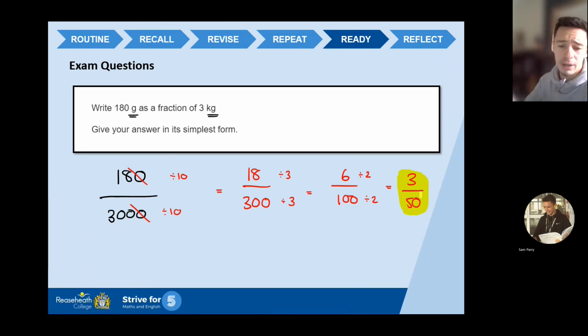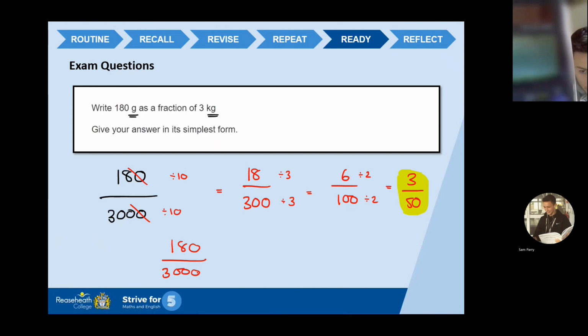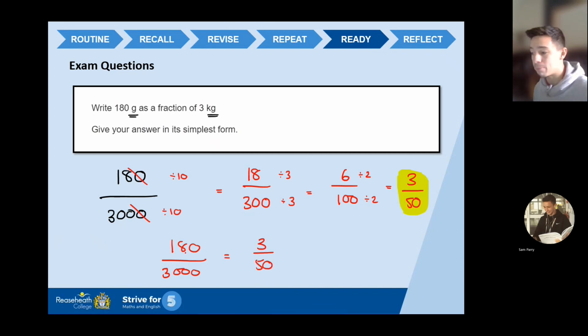Now, I'm going to teach you a little trick here on a calculator, okay? There's a fraction button on a calculator. So if you get to this point, let me write it out again. That's how I would do it without a calculator, okay? I'd break it down, get to as low as I can go. On a calculator, you can put in 180 over 3,000. You can type it in as a fraction. So there is a fraction button. 180 over 3,000. I don't know if you'll be able to see it on my screen, but I've written it as a fraction. If you press equals, it will simplify it for you instantly into 3 over 50.